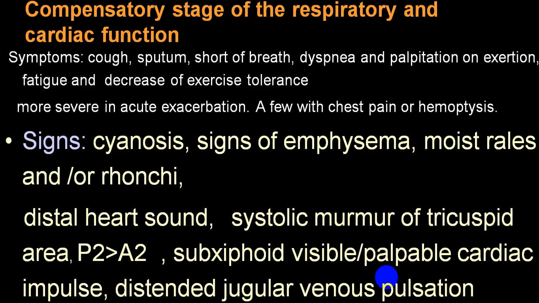Once from that particular stage he starts developing right ventricular hypertrophy, now we call that the person is going into stage 2. So now the compensatory stage starts. The person will have all those persistent symptoms of stage 1, plus now he'll start developing cyanosis. There will be symptoms and signs of respiratory disorders. Now the person will have a right ventricular hypertrophy.